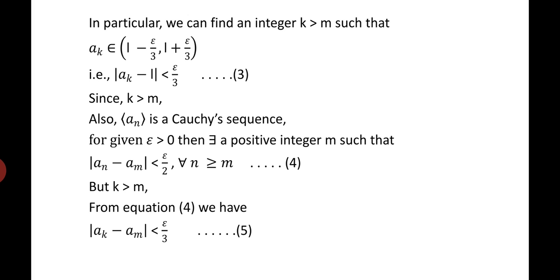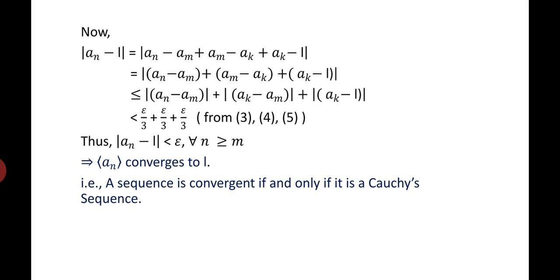But k is greater than m. From equation 4, we have |a_k - a_m| is less than epsilon/3. Now, |a_n - L| is rewritten as follows: we add and subtract a_m as well as a_k. So we get |a_n - a_m| as one term, plus (a_m - a_k) grouped as the second term, plus (a_k - L) grouped as the third term.